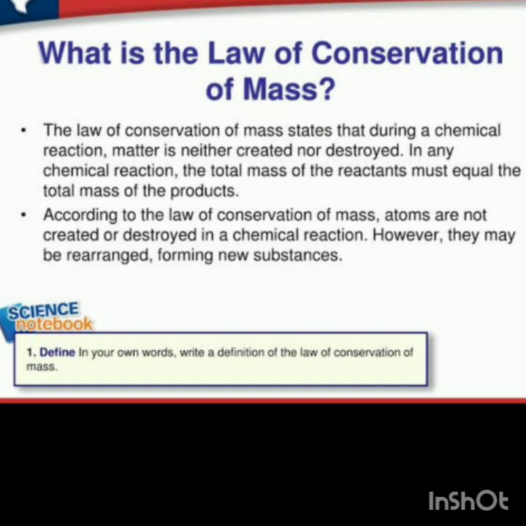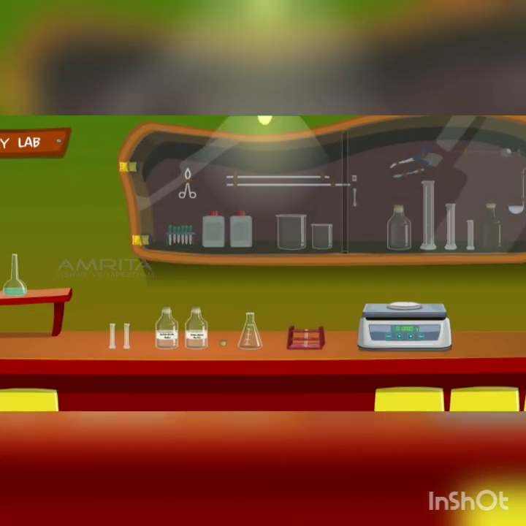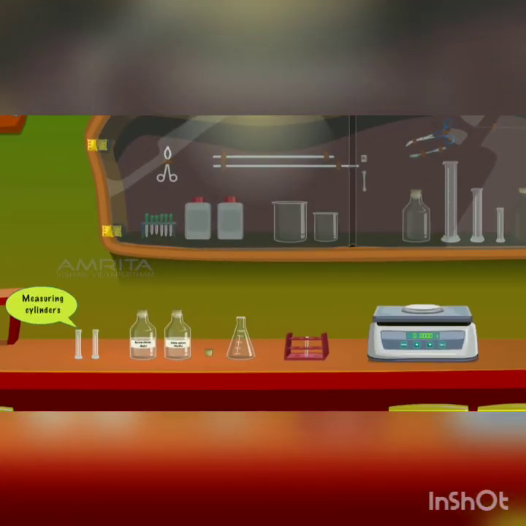Let us understand the law in a better way by taking the example of two chemicals, that is barium chloride and sodium sulfate. Have a look at the video. The law of conservation of mass. We require measuring cylinders, barium chloride solution, sodium sulfate solution, conical flask, cork, 10 ml test tube, and an electronic balance.